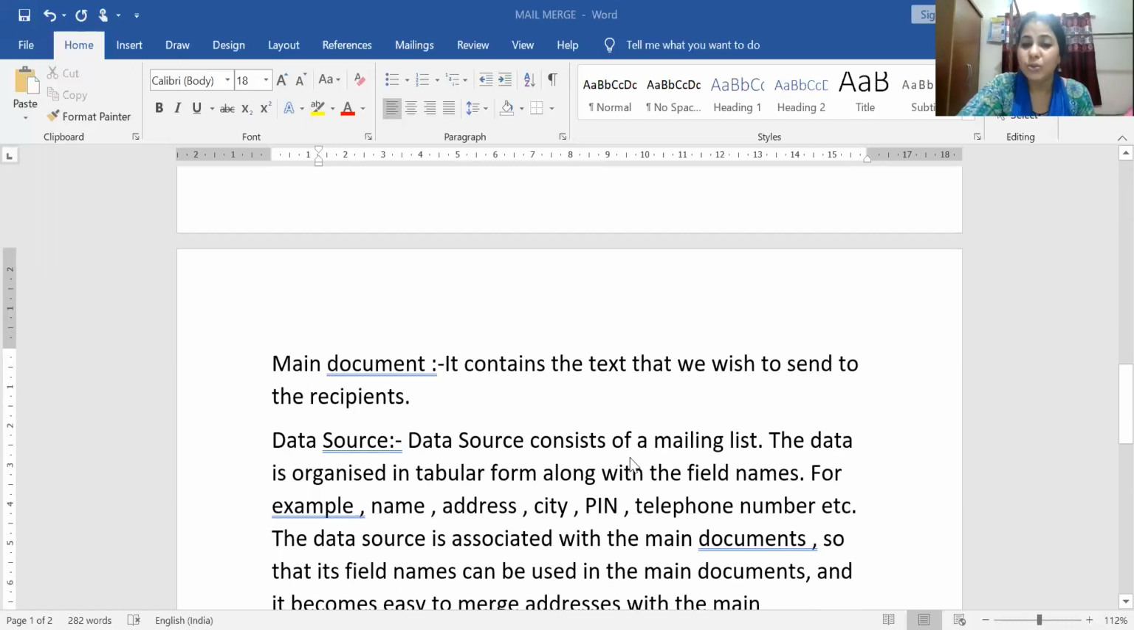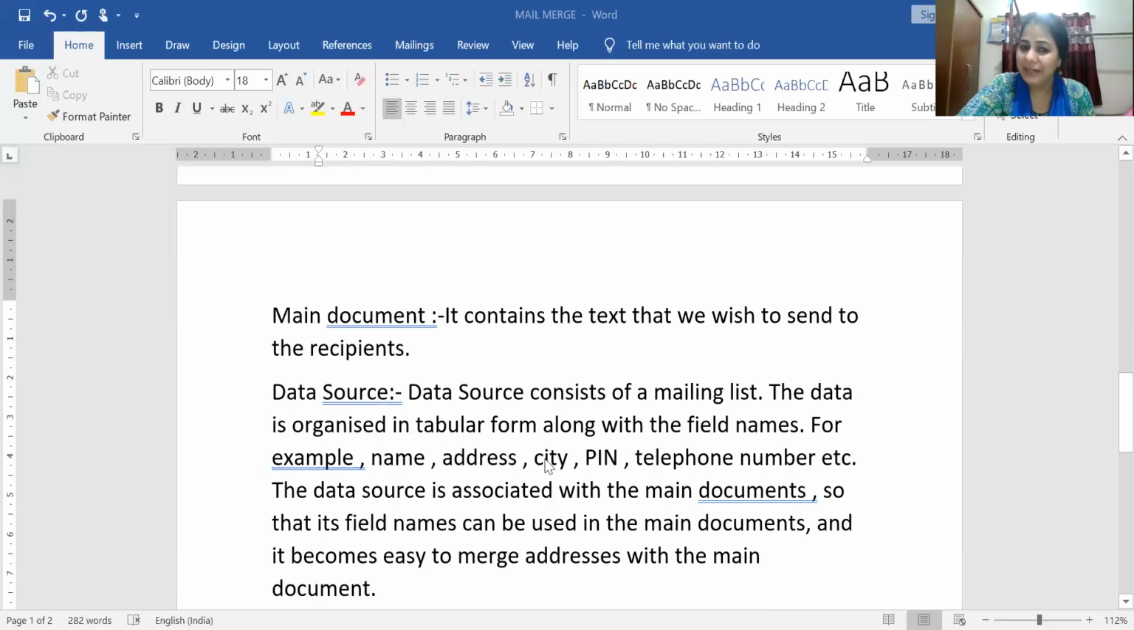The data source will be the address of the recipient to whom you want to send. It is in an organized tabular form, meaning in rows and columns that you have to write your data, along with the field names. So the data is nothing but the name, address, city, pin, telephone number, etc. That will be present in tabular form. I will show you how it will look.